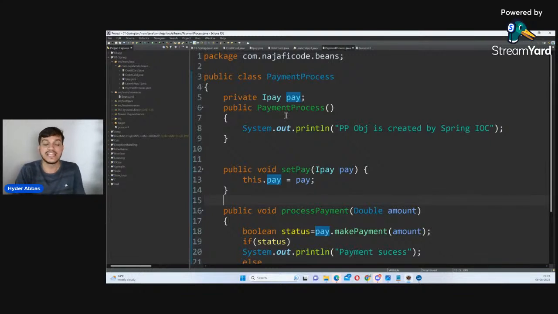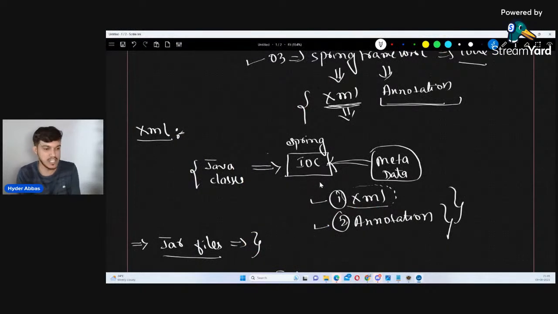Fine, my dear friends. With that note, I would like to say thank you so much for joining me in today's session, wherein we have seen about Spring IOC and setter injection through the XML approach. And moving forward, I'll be showing the constructor injection, setter injection, variable field injection, and all the annotations, everything through the annotations approach only, and you'll find it easier. Today's and yesterday's class were linked with each other. If you are watching the recording, kindly rewatch those videos in 1.5x speed at least, so that you can get the complete clarity of this.